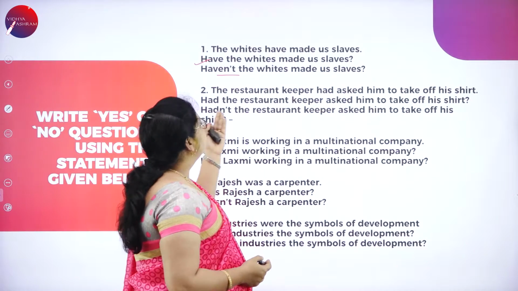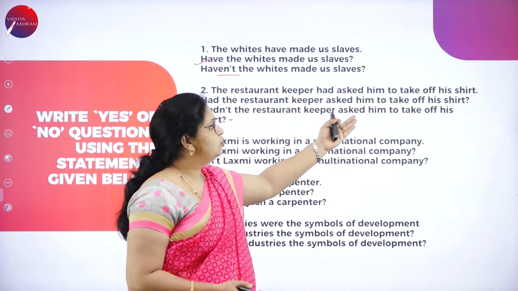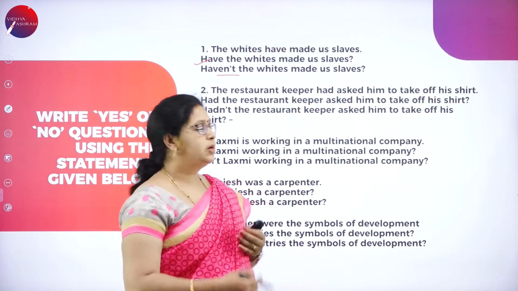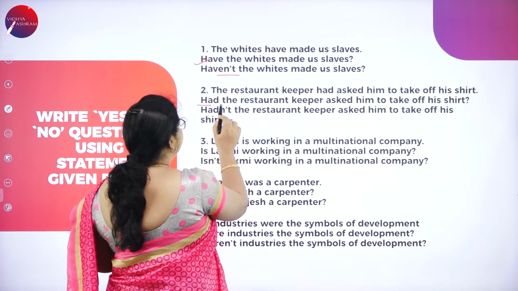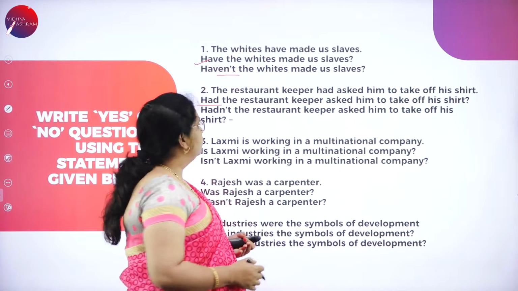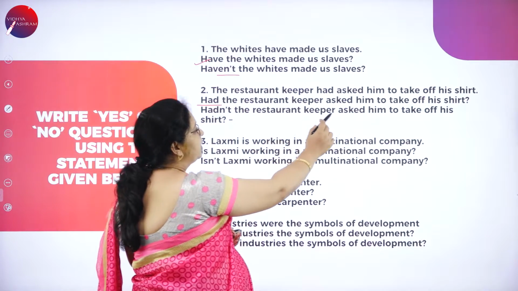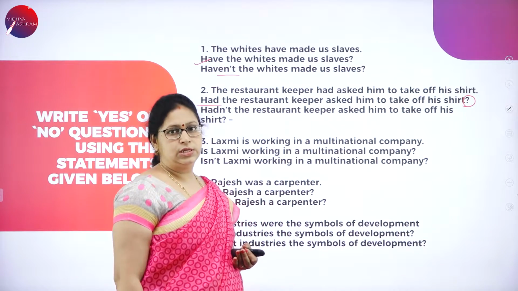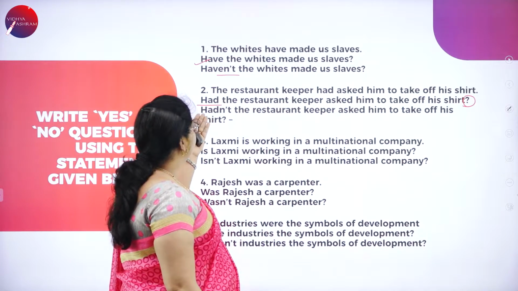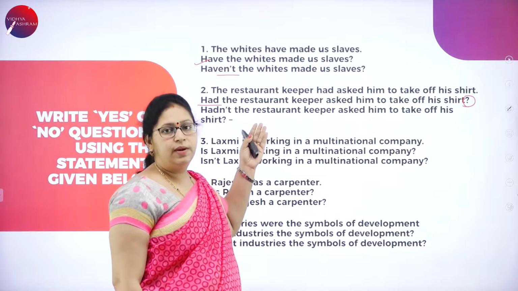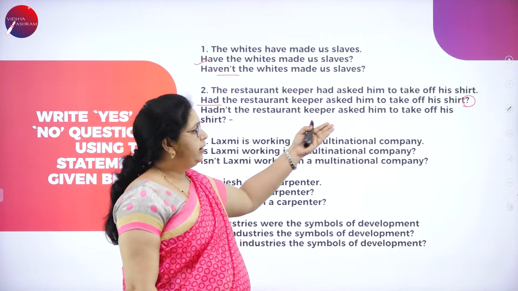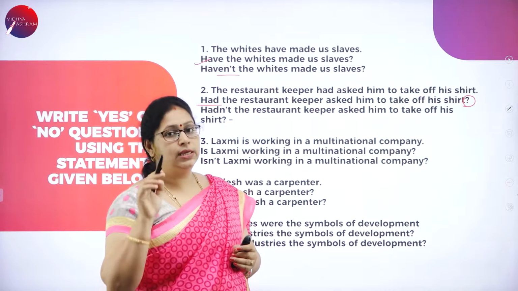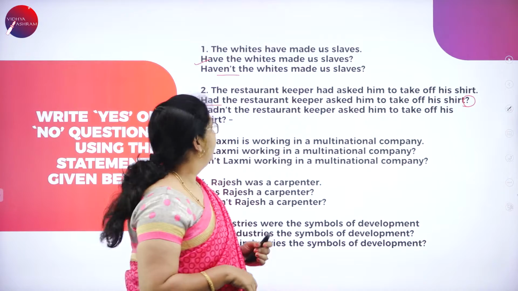Next, the restaurant keeper had asked him to take off his shirt. This is the statement. How will you frame a question? Using the auxiliary verb. So, had the restaurant keeper asked him to take off his shirt? Question mark. Okay. So, usually it starts with an auxiliary verb and then the verb and ends with a question mark, wherein you will get the answer in yes or no.